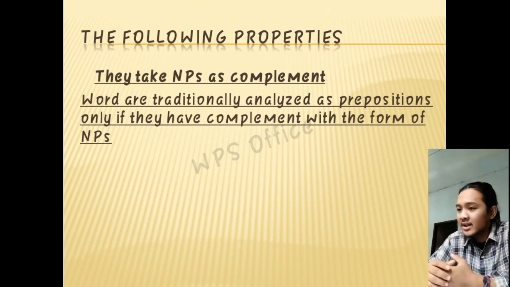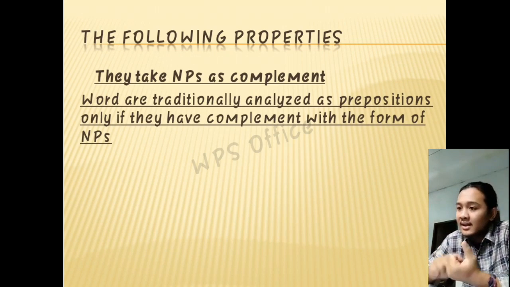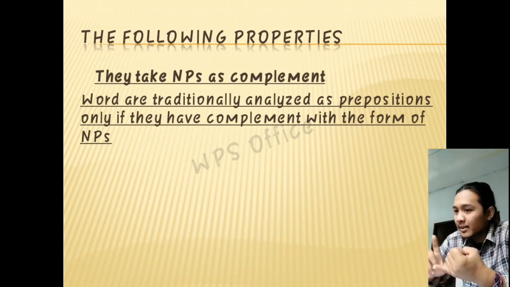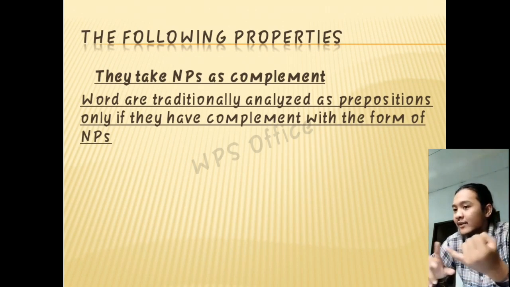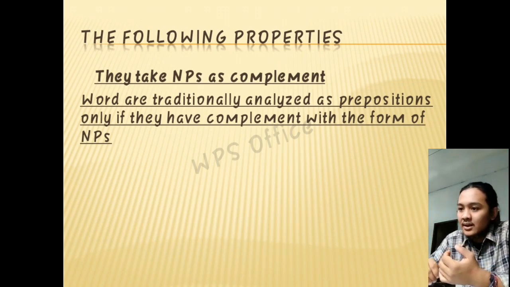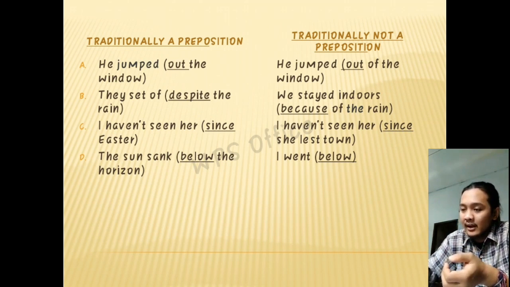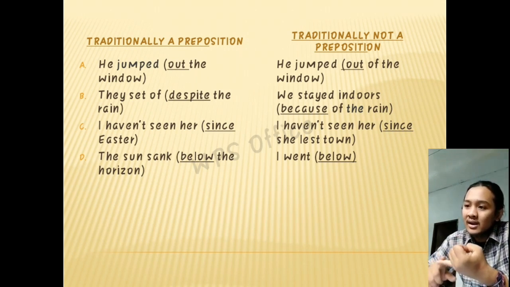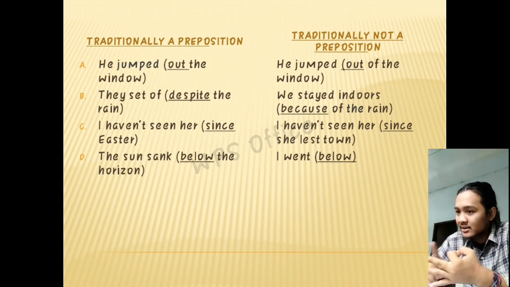And then the following property of the traditional class is they take a noun phrase as a complement. Words are traditionally analyzed as a preposition only if they have a complement in the form of a noun phrase. The examples are: he jumped out the window. They set off despite the rain. I haven't seen her since Esther. And then the sun sank below the horizon.